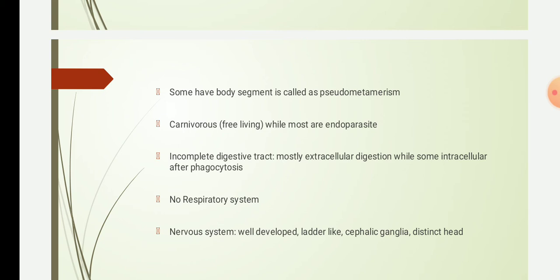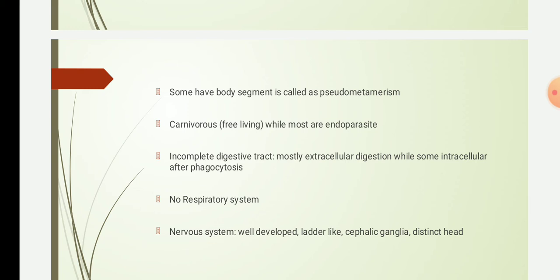So there is an incomplete digestive tract in most of the platyhelminthes, as they are dependent on the host for all their nutrients. Already digested food will be available, so they just need to absorb it, no need of digestion. So mostly extracellular digestion, while some intracellular after phagocytosis.